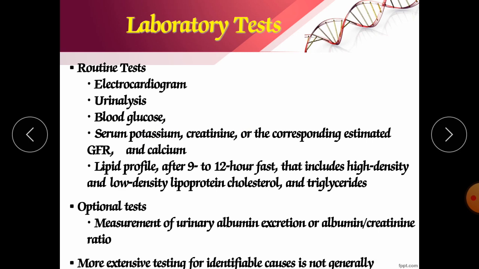Serum protein, creatinine or the corresponding estimated glomerular filtration rate, and calcium, and lipid profile also need to be checked routinely, each month if you are at the borderline. Optional tests: measurement of urinary albumin excretion and albumin creatinine ratio. More extensive testing for identifiable causes is not generally indicated.